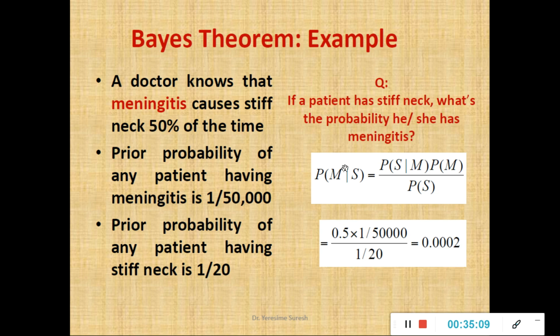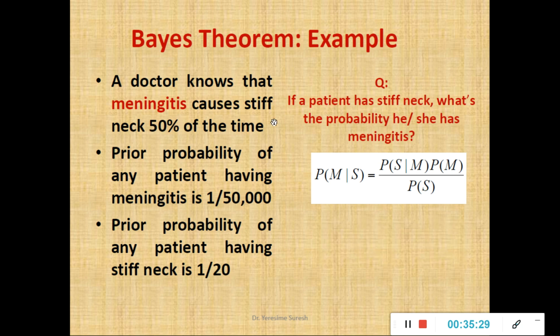So the probability, irrespective of the population size, if I denote the population size as n, is this: if a patient has stiff neck, that means I can confirm that just by the patient suffering from stiff neck, the probability that he will have meningitis or not is 2 into 10 raised to minus 4. This is how Bayes theorem works.